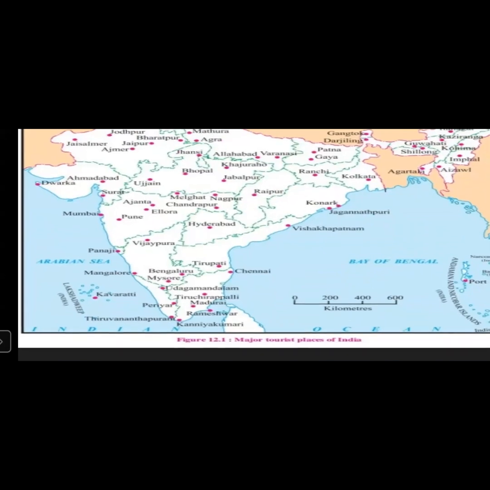See, tourist places: Delhi, Mathura, Agra, Ajmer. If you go to the east side, then Ranchi, Kolkata, Gaya, Patna. If north side, we have Amritsar, Srinagar, then Delhi. The south side we have Bengaluru, then Rameshwar, Kanyakumari.